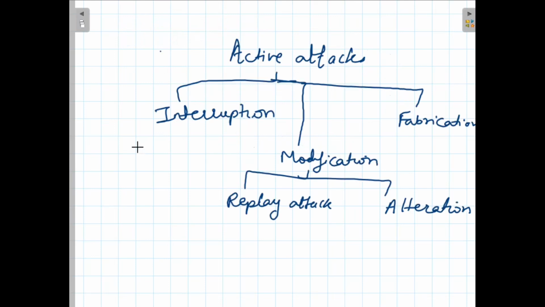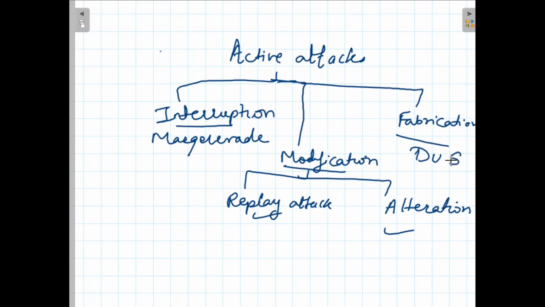What are the types of active attacks? The active attacks are interruption, modification and fabrication. Interruption is the masquerade attack. Modification can be replay or alteration, and fabrication is the denial of service.